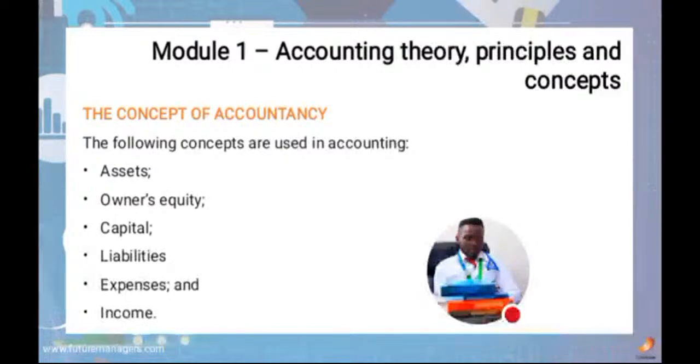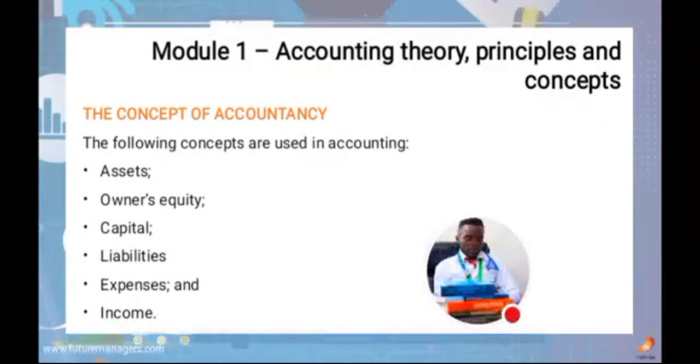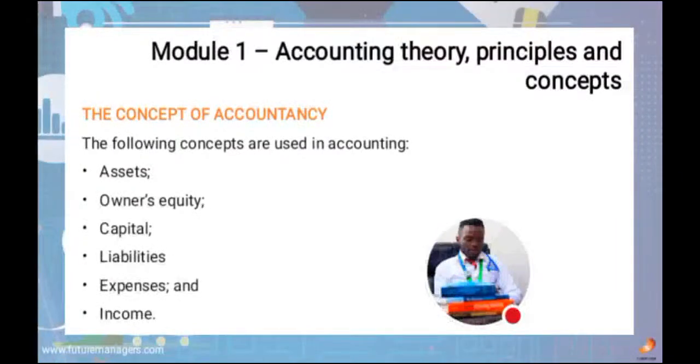Liabilities are things that are not assets, things that just consume your money. I'll give an example of a liability. If a car is not used for business, but you're just using it for moving up and down, then that becomes a liability because it is consuming more than what it is bringing in.